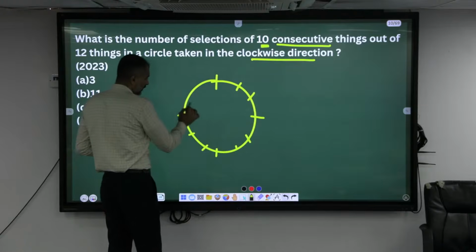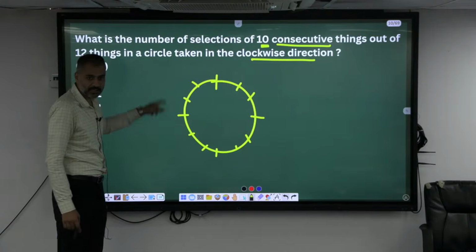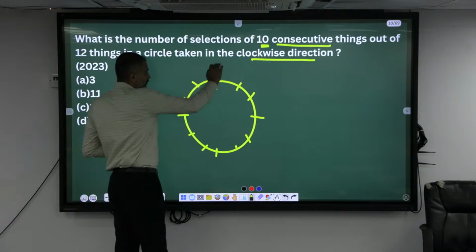So there are 12 are there, right? Okay, what is the number of selection of 10 consecutive things out of 12 things in a circle? 12 things in a circle. Okay, I'm starting from here.